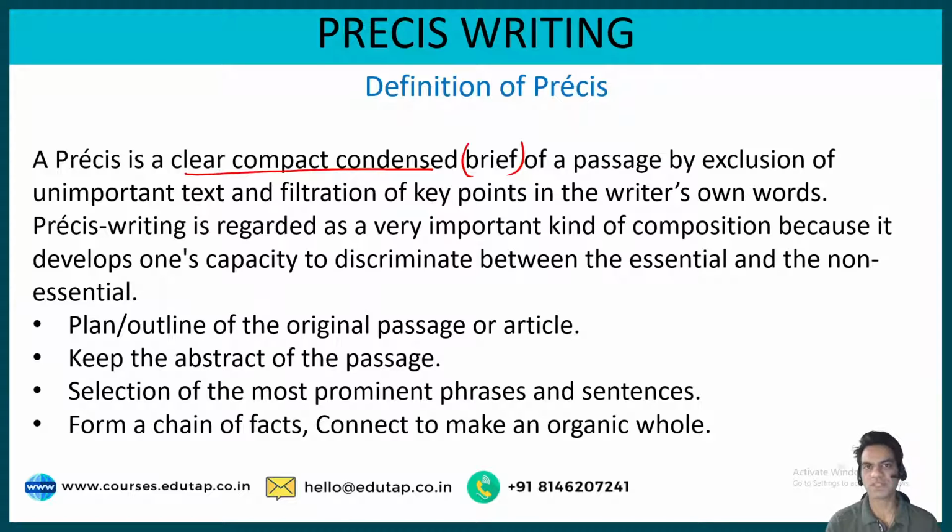Now, what are the key points of Pressy writing? You should plan or outline the original passage or the article that you are reading. That means you should know how many paragraphs are there, and from every paragraph, which are the important key points that I need to pick out and use in my Pressy. So always plan your passage. Keep only the abstract of the passage. Do not go into the specifics. Now, if you read the Pressy I just showed you, there was no particular specific about Sputnik or about NASA or about, let's say, R7 rocket or any name of a space station. So no particulars need to be presented in your Pressy.